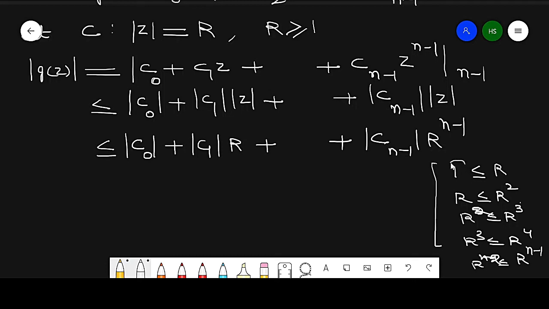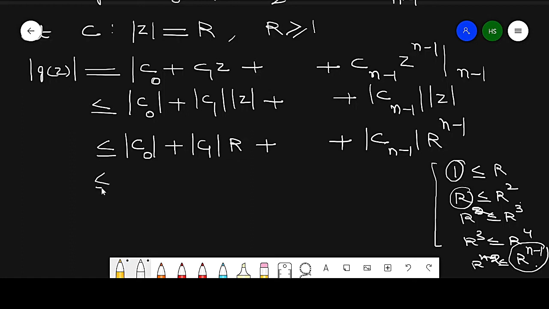So see that this value is less than or equal to this value. So 1 is less than or equal to R raised to power n minus 1. Similarly, R is less than or equal to R raised to power n minus 1, and so on.